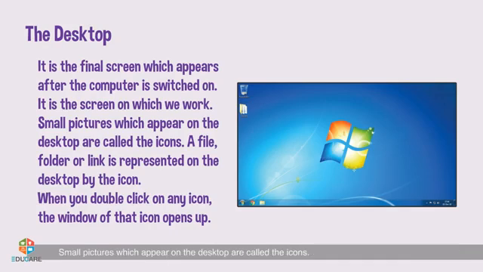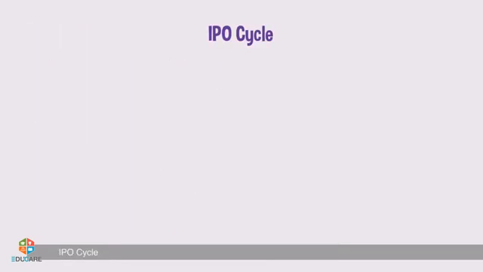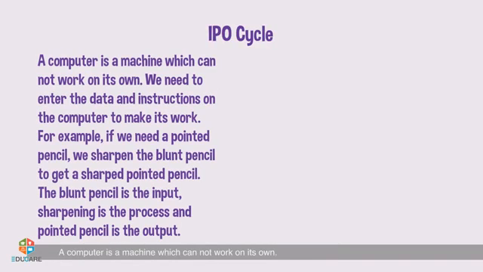Small pictures which appear on the desktop are called icons. A file, folder or link is represented on the desktop by the icon. When you double-click on any icon, the window of that icon opens up. IPO cycle. A computer is a machine which cannot work on its own. We need to enter the data and instructions on the computer to make it work.